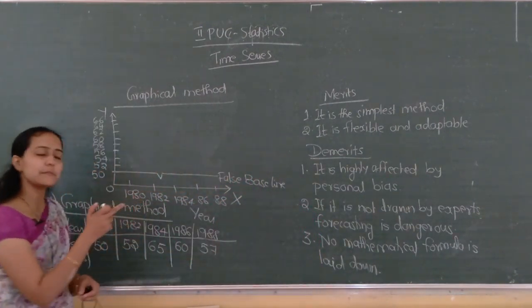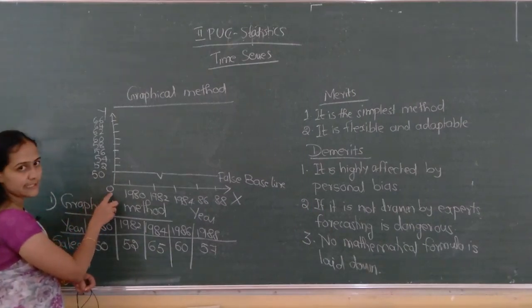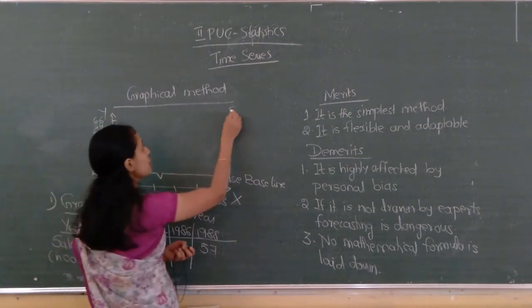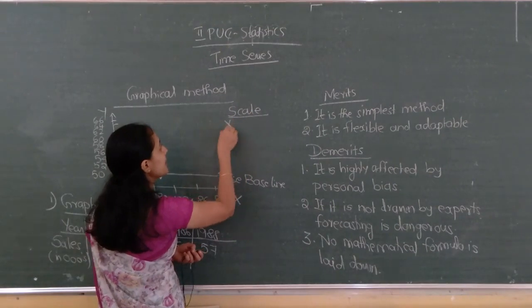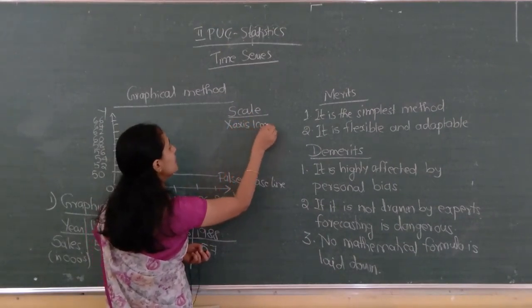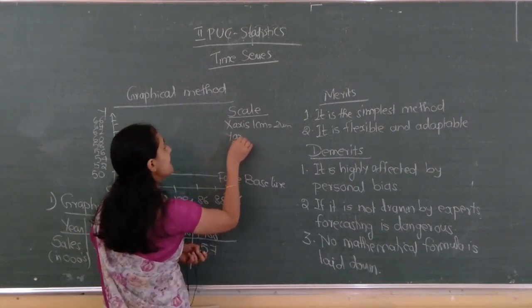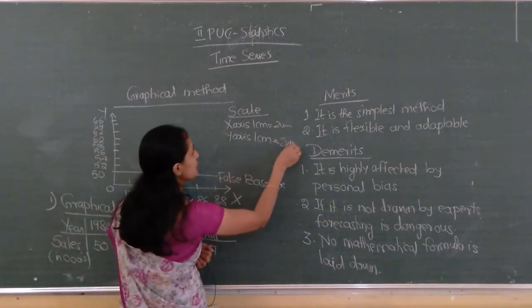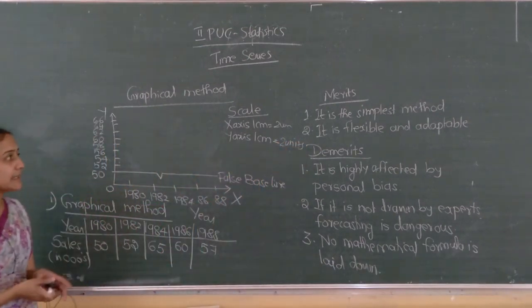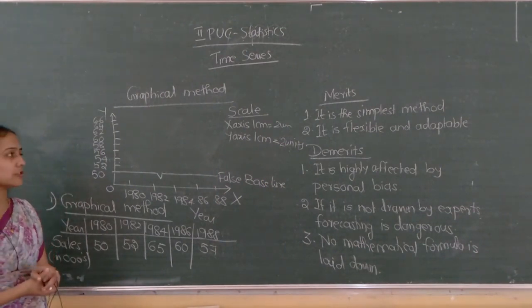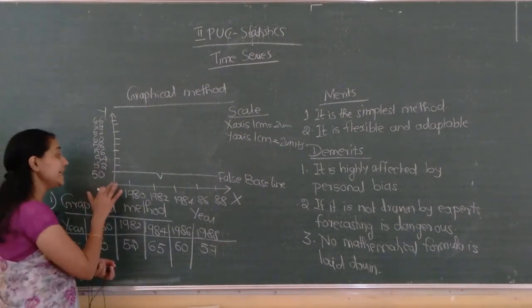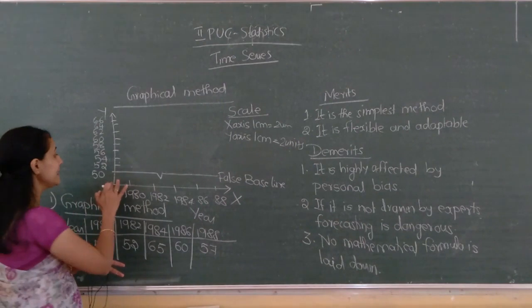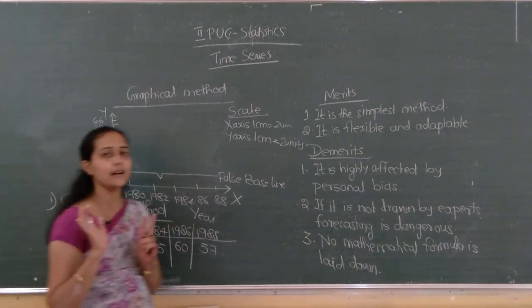Here in the false baseline, this is the 0 origin, here it is 50, and after that 2 units each. So I can write the scale: x axis 1 centimeter equals 2 units, and y axis 1 centimeter equals 2 units. Because we drew the false baseline at 50, this difference from 0 to 50 we are not considering.